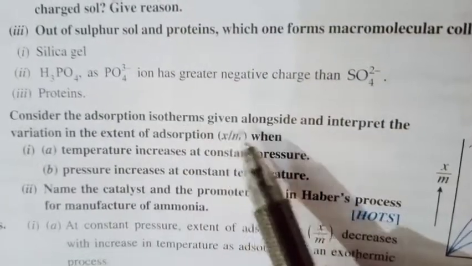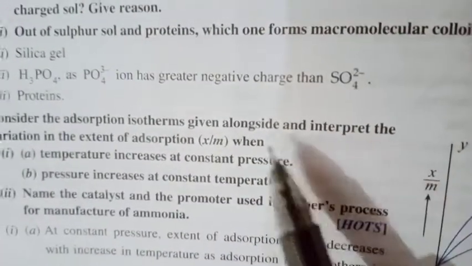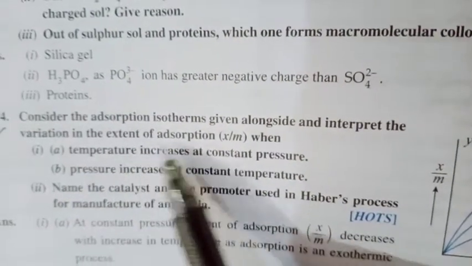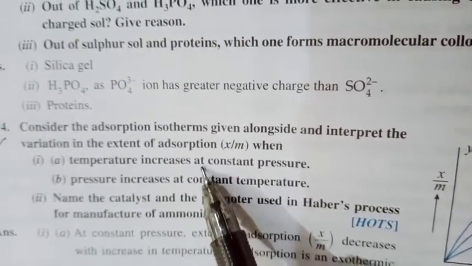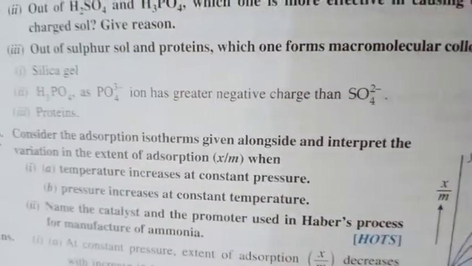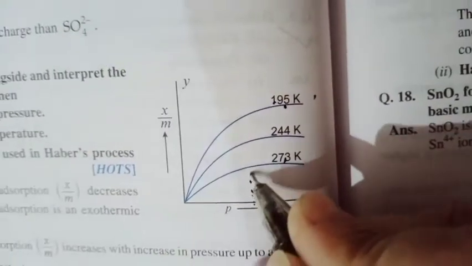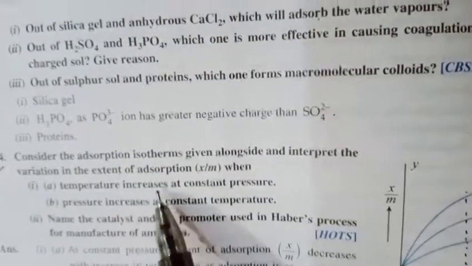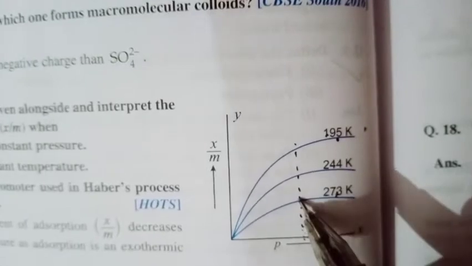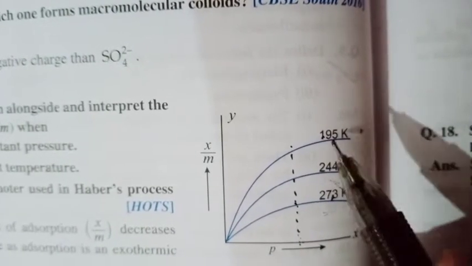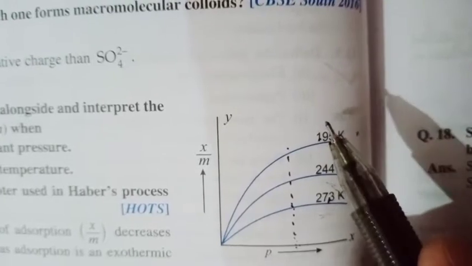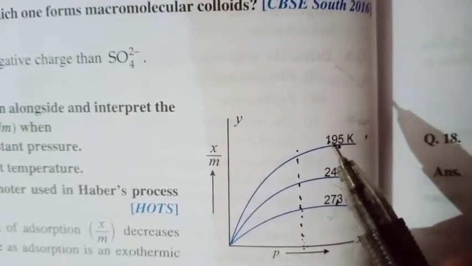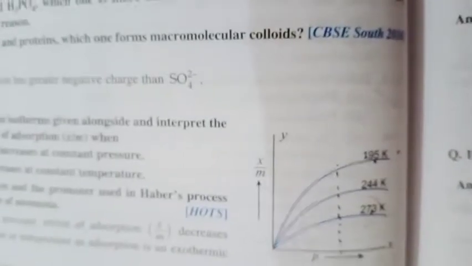In this case, consider the adsorption isotherm given alongside and interpret the variation in the extent of adsorption when temperature increases at constant pressure. Suppose you consider a pressure here and you have to interpret what is the effect of increased temperature on extent of adsorption. You can see here, as the temperature is increased, here you have higher temperature and on the upper side you have a lower temperature. That means extent of adsorption decreases with increase in temperature.